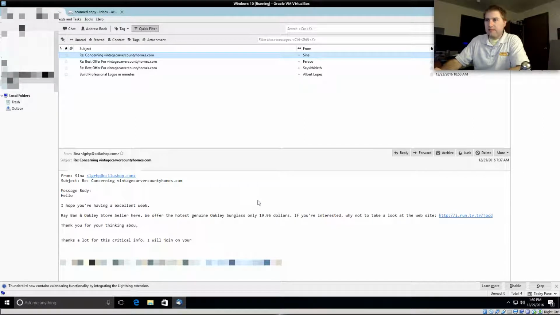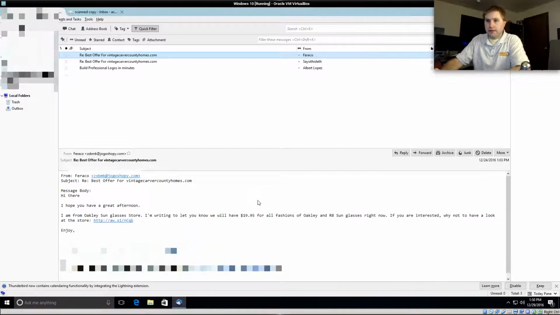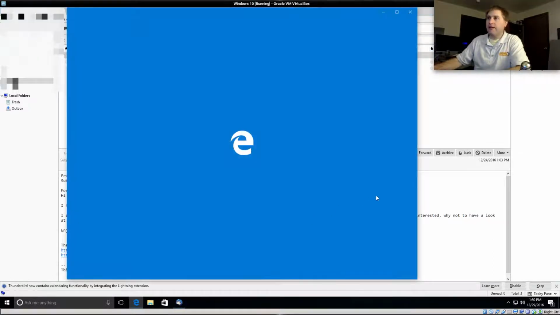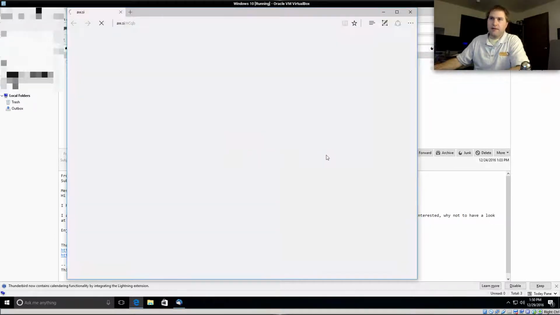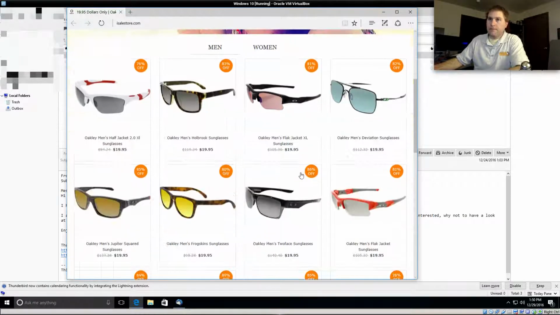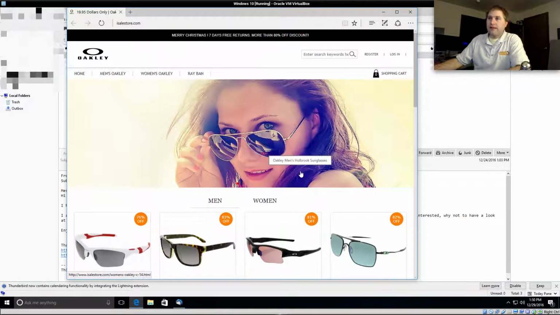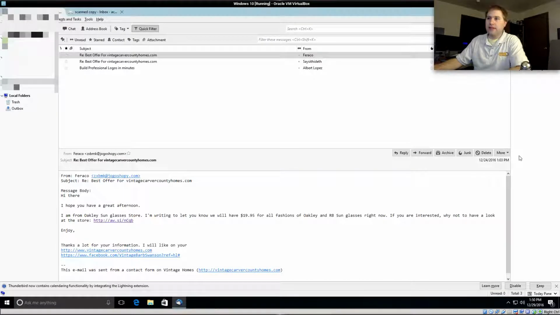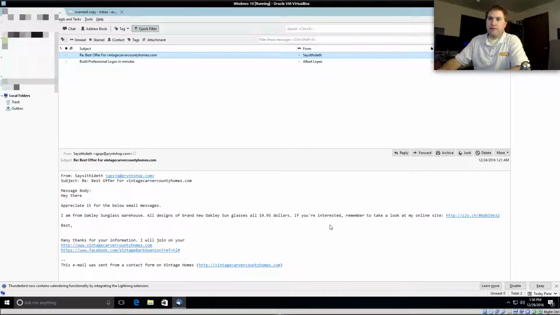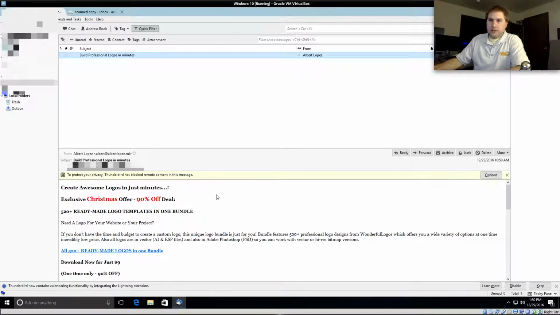I think this is the same Sunglass Hut. What's this one? Yeah, same sunglass store. I bet it's the same place. Probably just similar, same theme, different URL. Yep, same exact thing. So basically what these guys have done is taken one site and mass deployed it across a whole bunch of spam URLs, and now they're just sending out spam messages anywhere that they can possibly find.